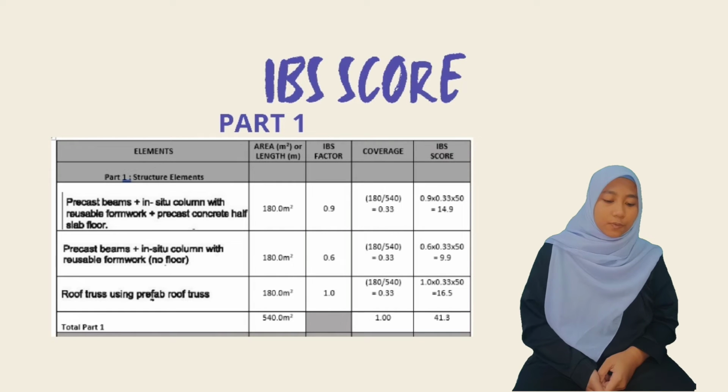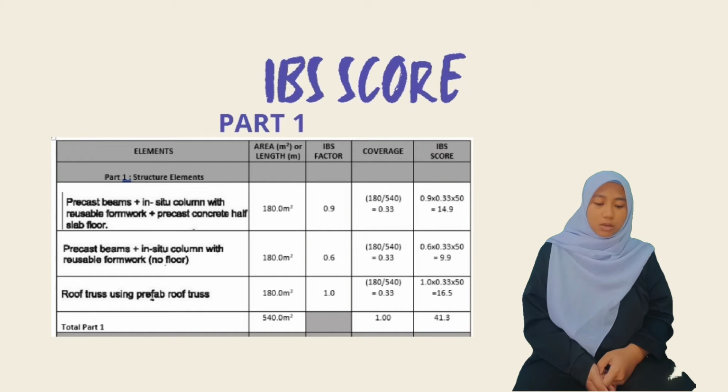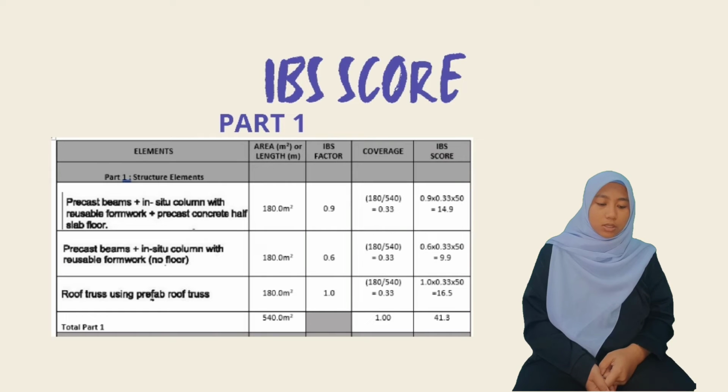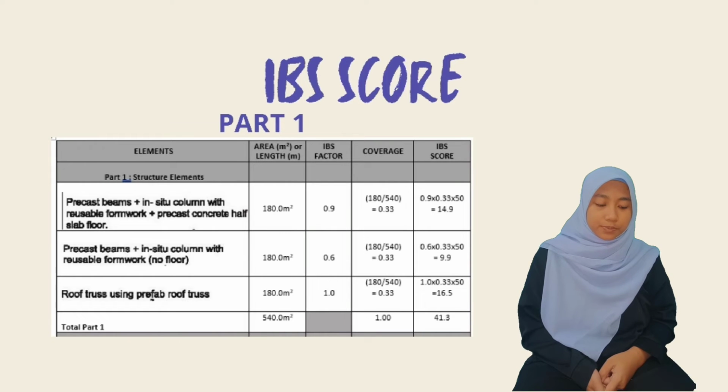So the coverage for element 1 is the area divided by the total area of the structure elements.